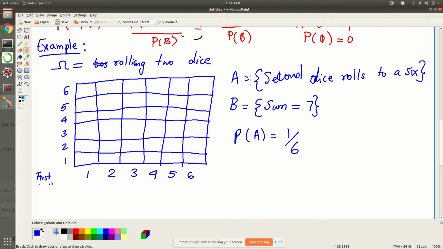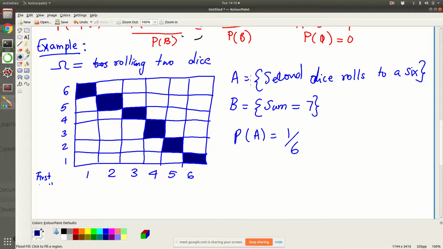Now let us look at this new event B and see what P of B is. This is all the cases where the sum of the two dice is 7, with the first dice throw here and the second dice throw here. These are all the places where it can happen. So there are totally 6 ways in which you can get a sum of 7.